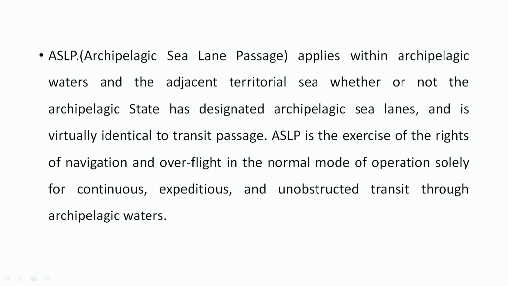So, archipelagic sea lane passage applies within archipelagic waters and adjacent territorial sea, whether or not the archipelagic state has designated archipelagic sea lanes, and is virtually identical to transit passage. Archipelagic sea lane passage is the exercise of the rights of navigation and overflight in the normal mode of operation solely for continuous, expeditious and unobstructed transit through archipelagic waters.